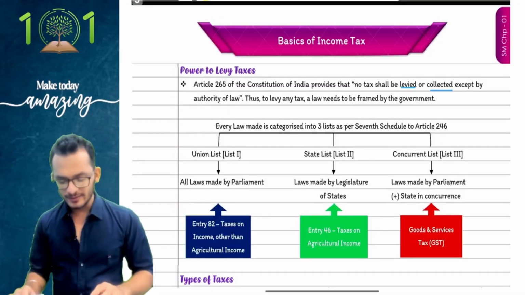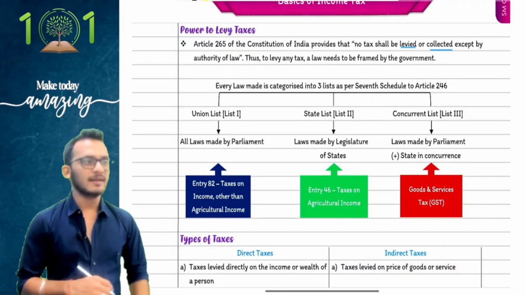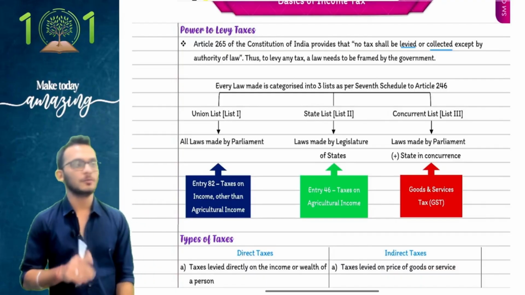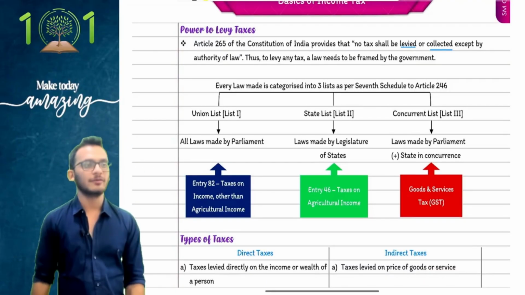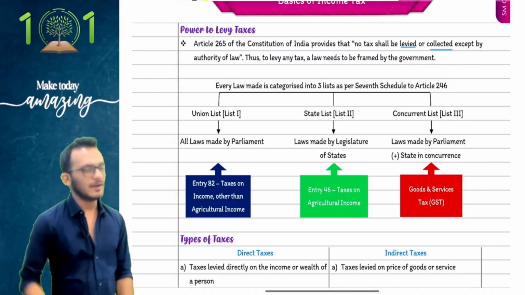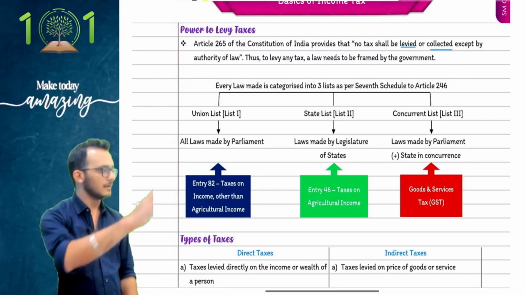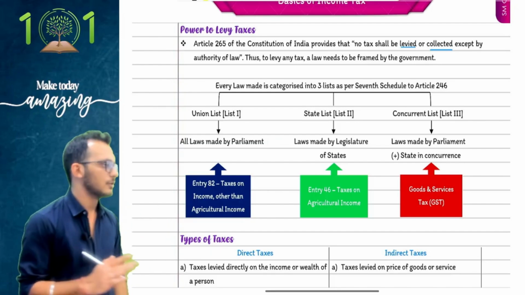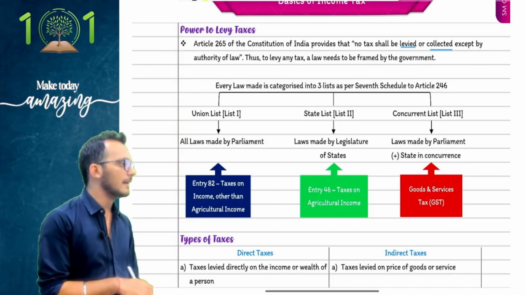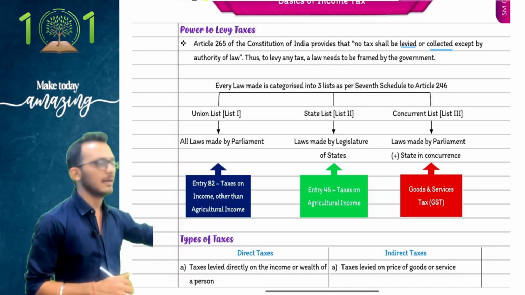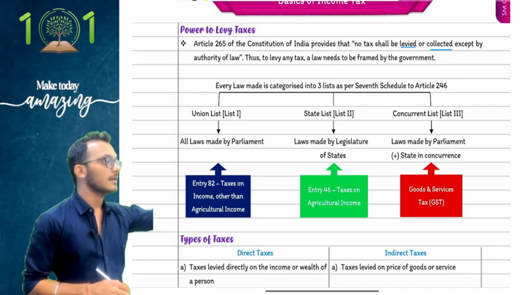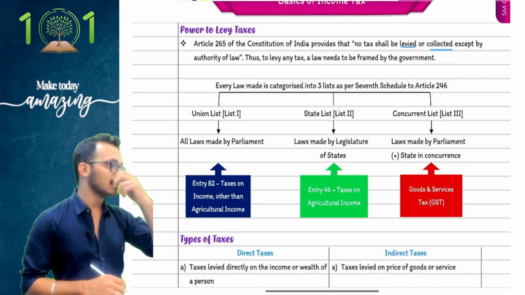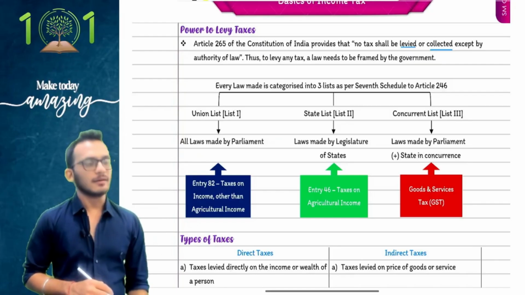Just look at this carefully. We're looking at Chapter 1, Income Tax Act, quickly revising everything we discussed. We spoke about the fact that when it comes to income tax, you're referring to Article 265, which talks about powers to levy or collect. Full stop. That's it. Not tested in exam, don't worry about it. Next, we spoke about the law. Law is Article 246. 246 clarifies income tax is under the union list, agriculture is under the state list, and GST is under the concurrent list.